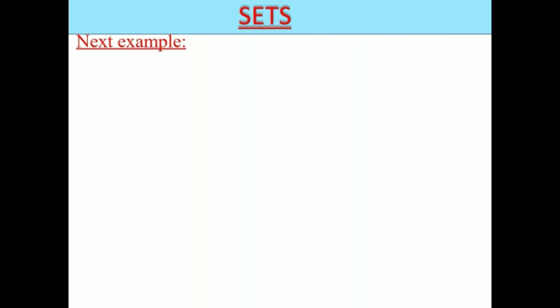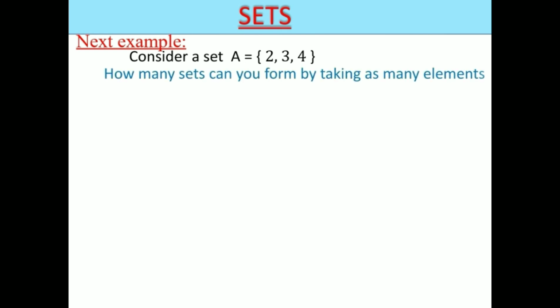Next we take one more example. Consider a set A is equal to {2, 3, 4}. How many sets can you form by taking as many elements as you wish from set A? Let us discuss. Here our task is to form sets by taking the elements 2, 3 and 4.